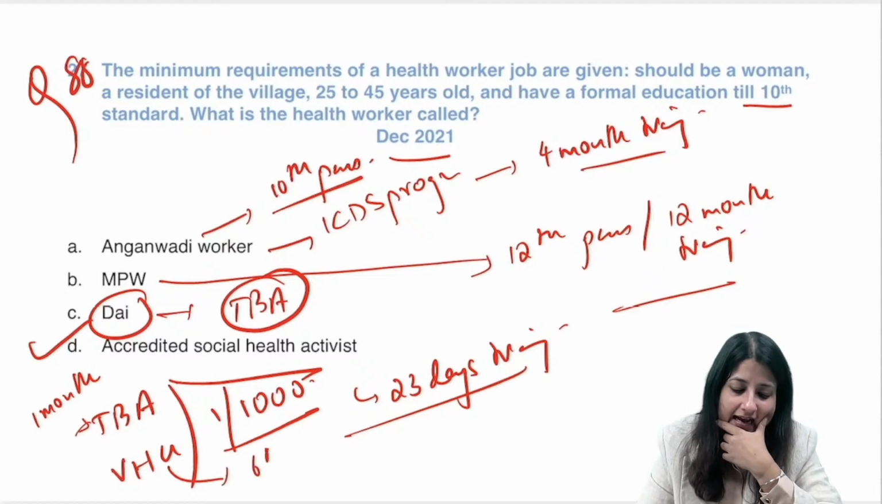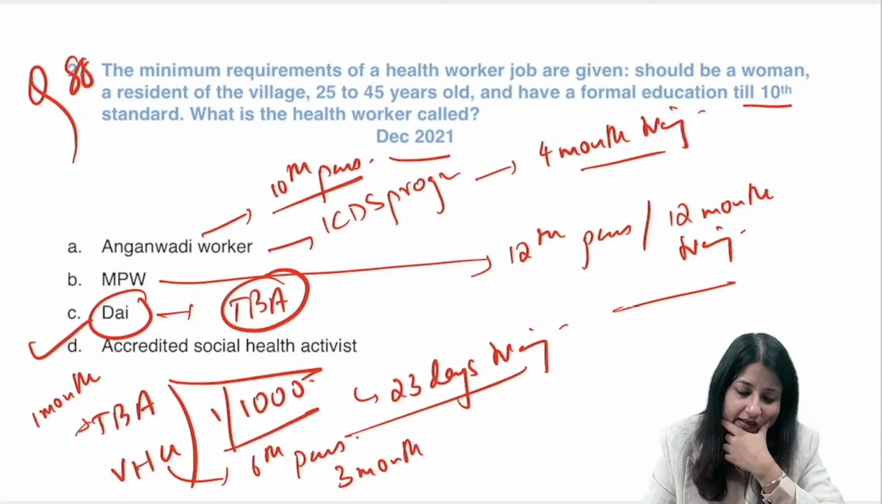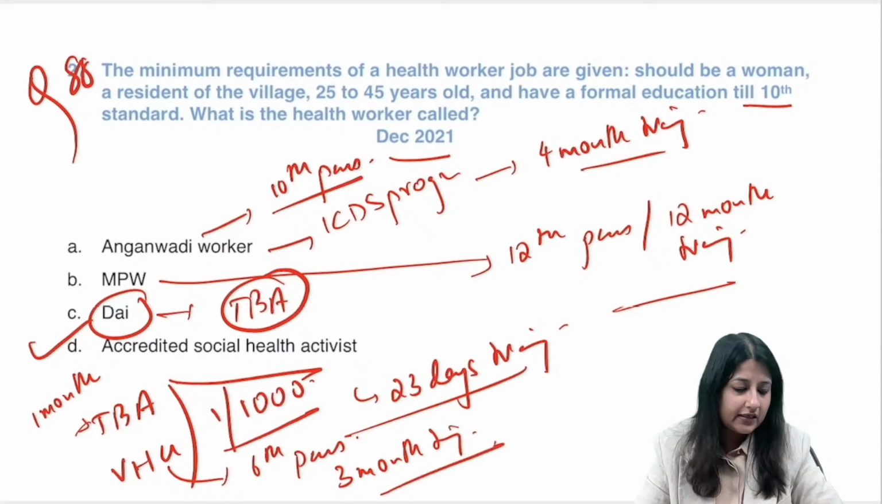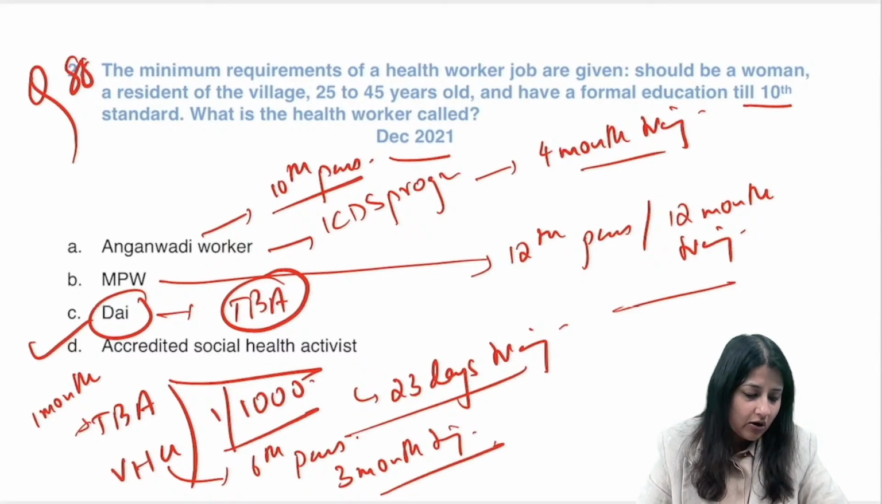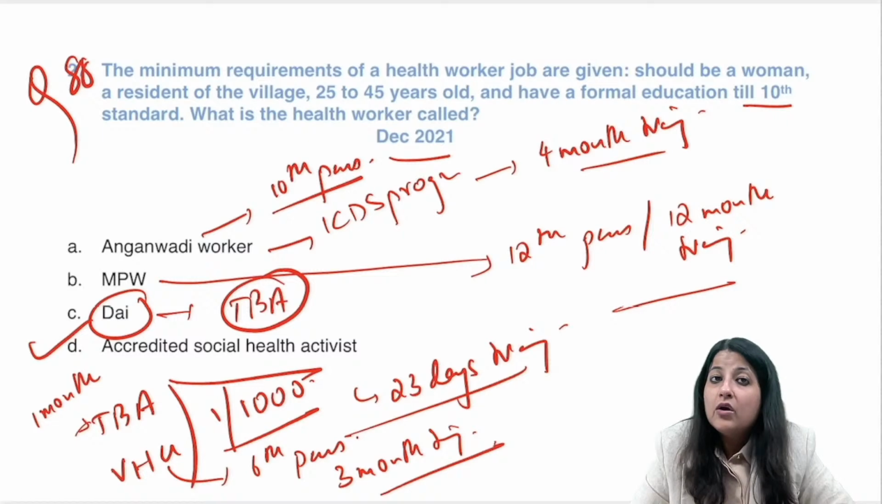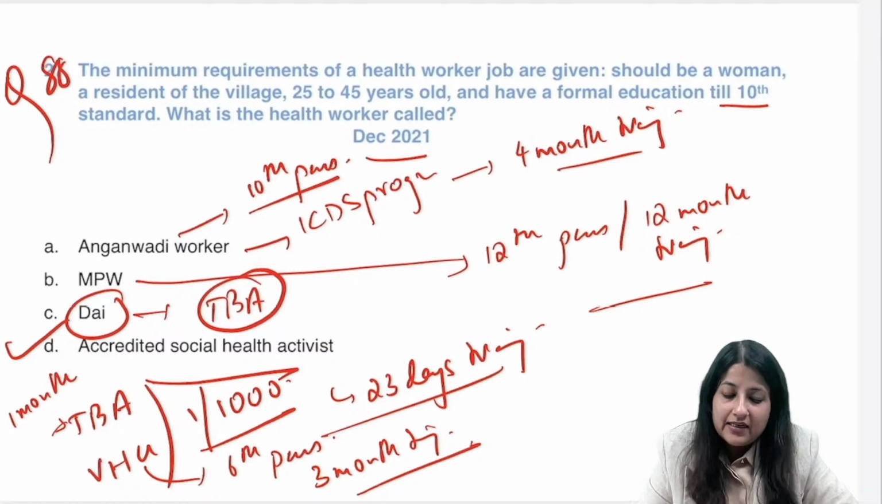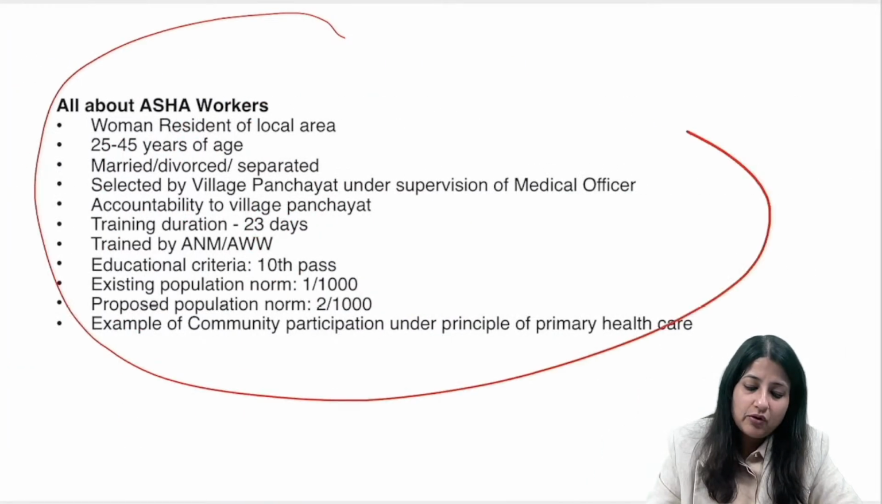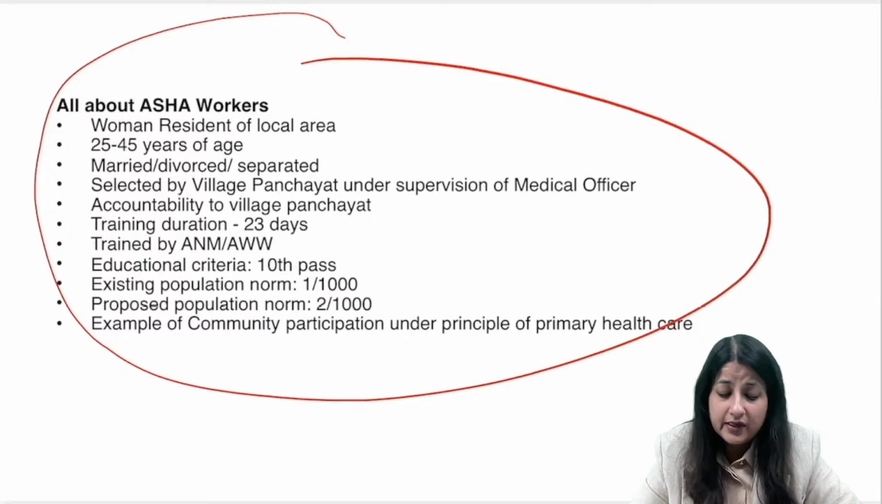Village health guide has to be 6th pass, okay, and 6 का आधा 3 month ट्रेनिंग, ठीक है, 3 month ट्रेनिंग. Got it? Okay, all right, everybody knows. Anganwadi worker as well as ASHA 10th pass. This I've written all about the ASHA workers, you can go through it, okay.